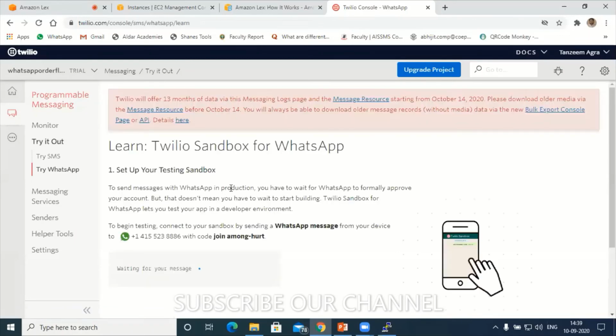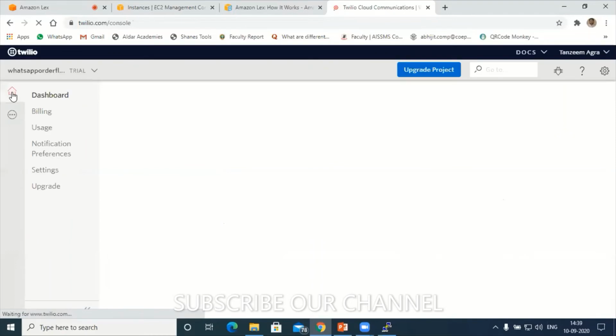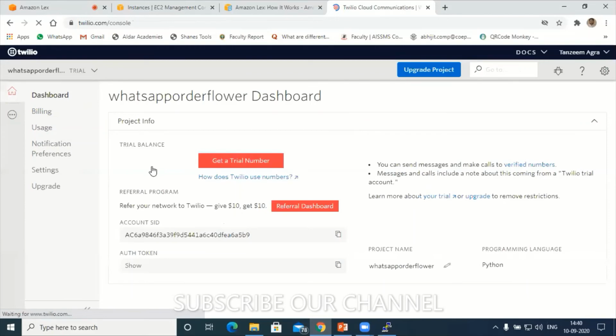Next we have to go to the main dashboard. This is my project. You can see I have created a new project here. Go to console dashboard. So here you can see, participants.